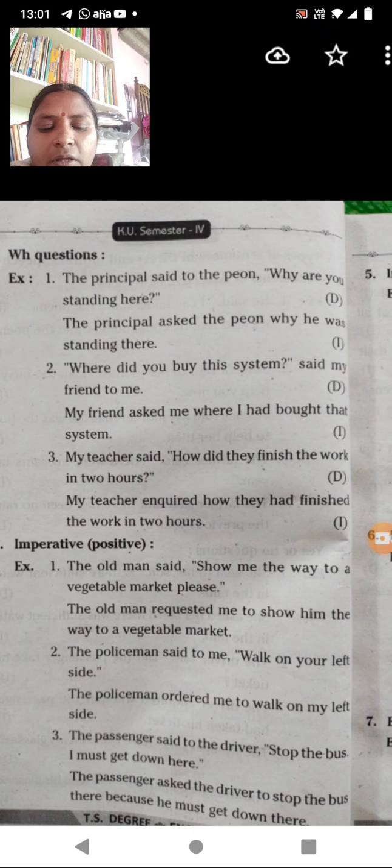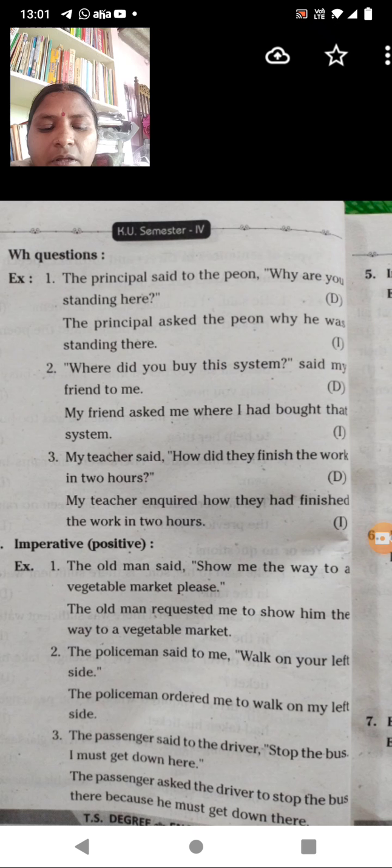When you are going to change it into indirect speech: the principal asked the peon why he was standing there. So "you" will become "he" and "was standing there". That is how you convey it in indirect speech.